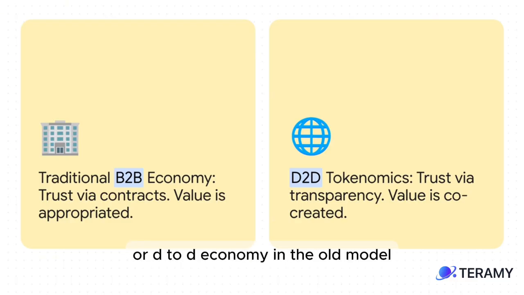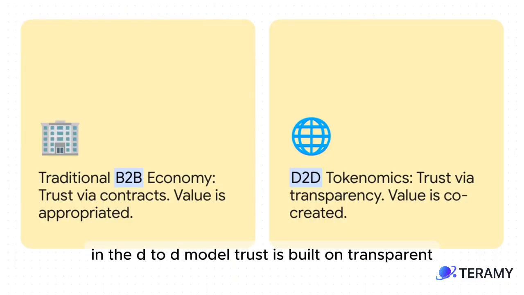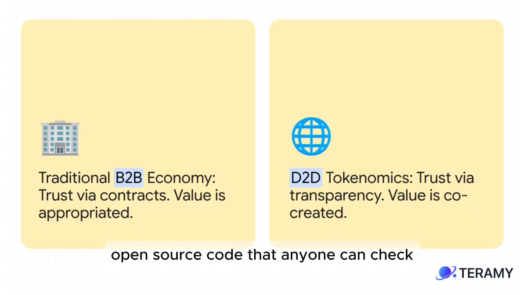This scale is leading to a fundamental shift from a business-to-business or B2B world to a DAO-to-DAO or D2D economy. In the old model, trust is built through slow, expensive legal contracts. In the D2D model, trust is built on transparent, open-source code that anyone can check. Value isn't just extracted by one company. It's co-created by collaborating communities.